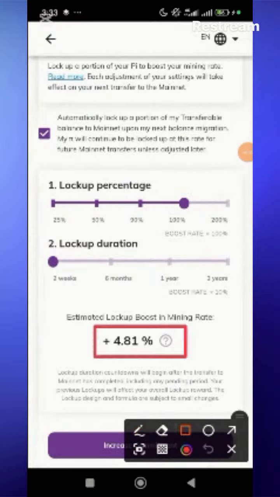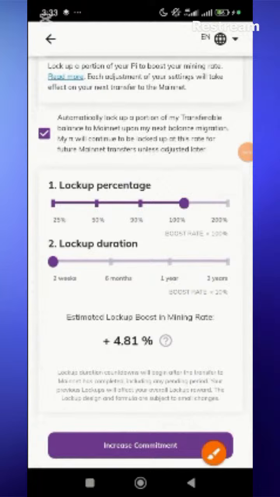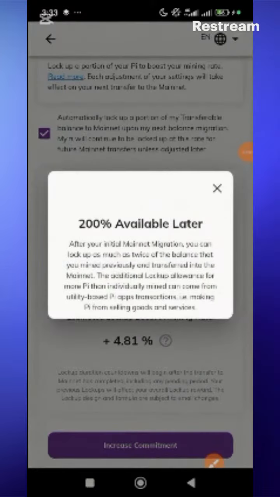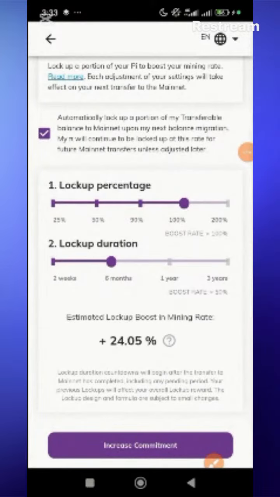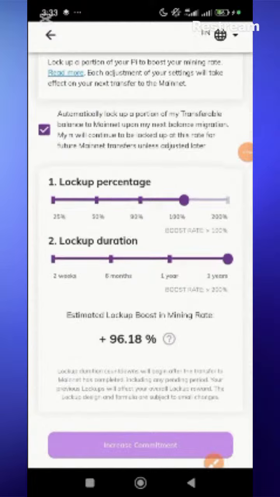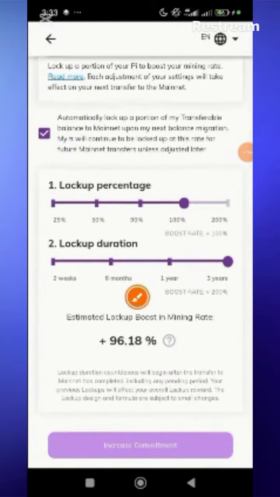This part, you get. The higher the percentage you lock, and the longer the duration, the higher the percentage of your mining rate. It affects your mining rate. So if you lock up a lesser percentage in lesser time, the percentage of mining will be very low. If you lock up a higher percentage for more years, the percentage of mining will be high, as you can see.